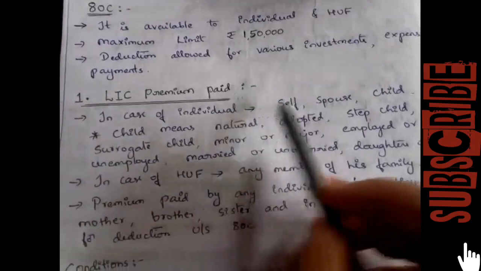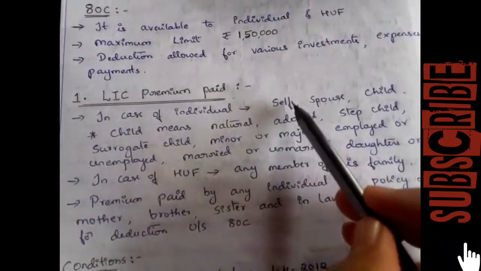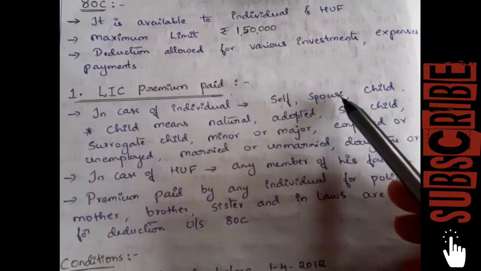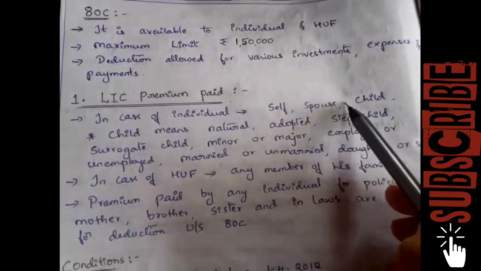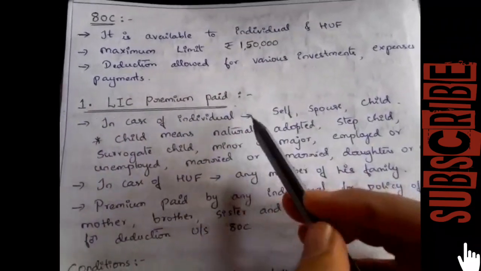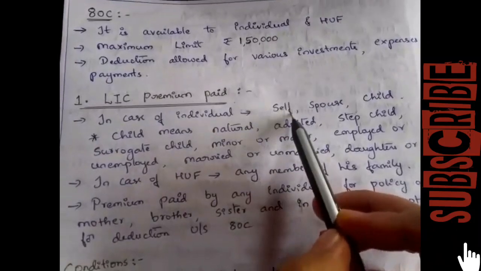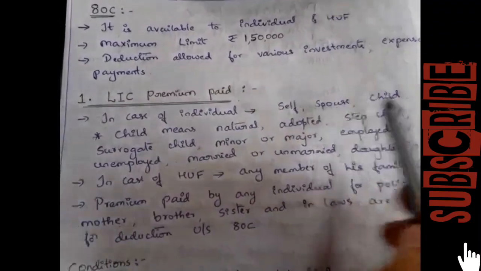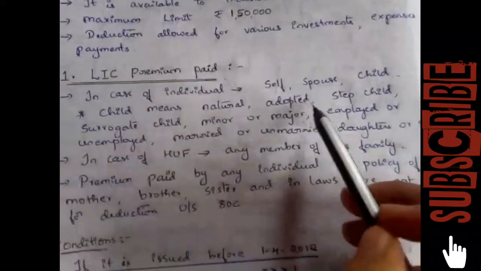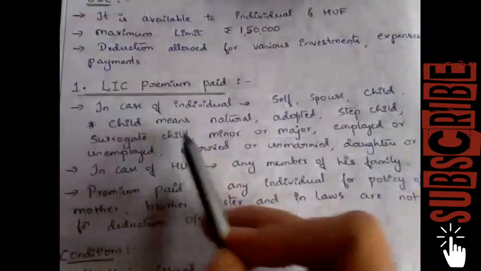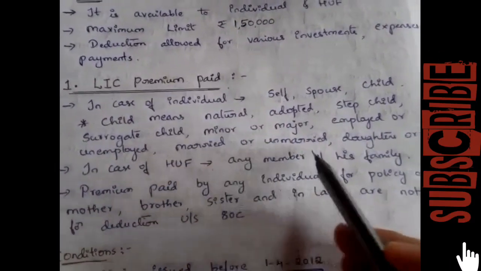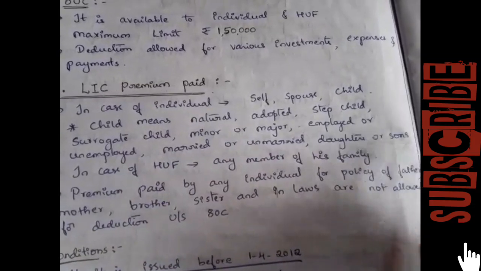In the case of an individual, the LIC premium should be paid for self, that is the individual, or for the spouse, his wife, and child. The policy should be taken for self, spouse or child. Child means a natural child, adopted child, stepchild, surrogate child, minor or major child, employed or unemployed child, married or unmarried daughters or sons.